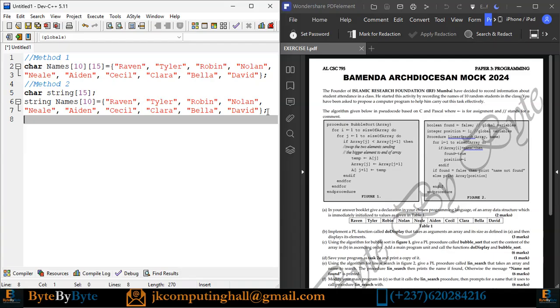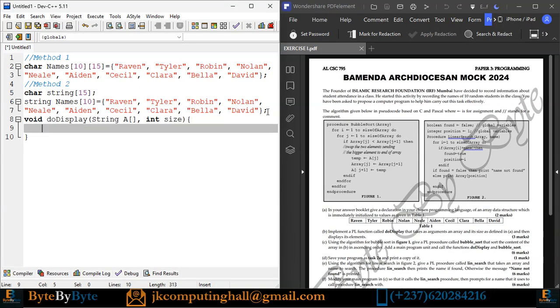Although in the question they say it's a function, actually it is a procedure. So I have void doDisplay. It takes as argument an array of string, let me say A, and its size, so I have int size.